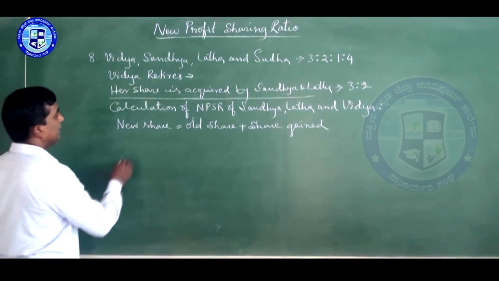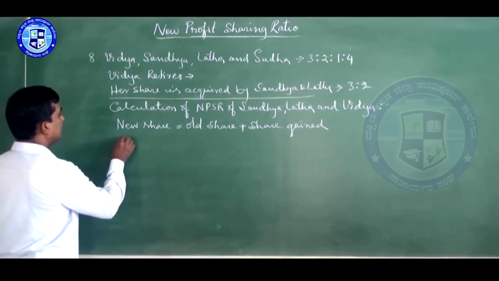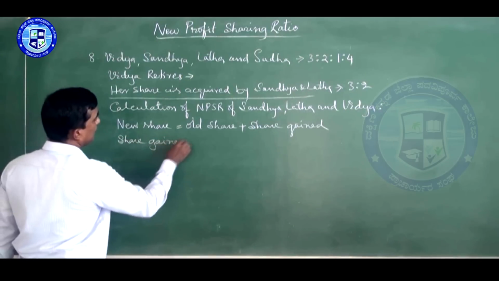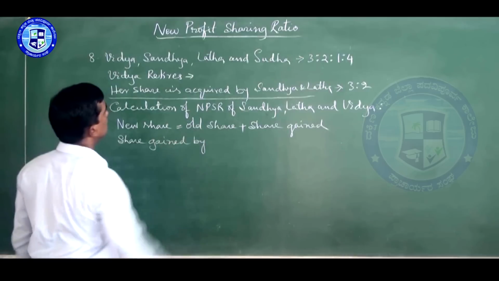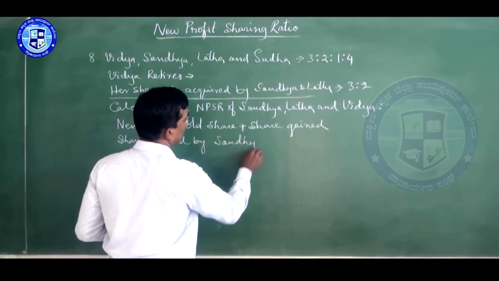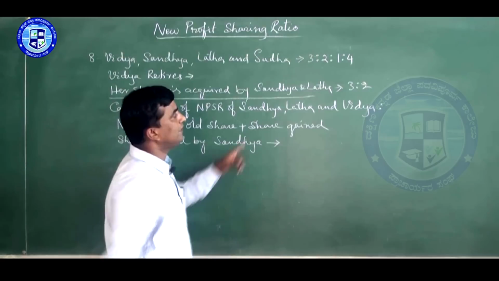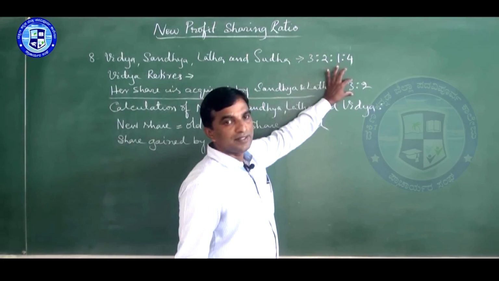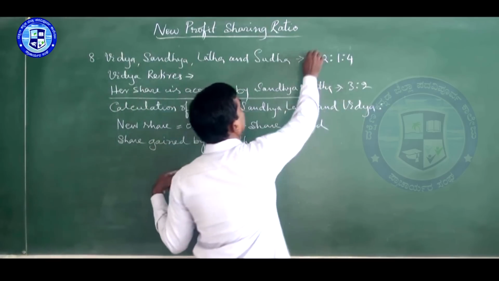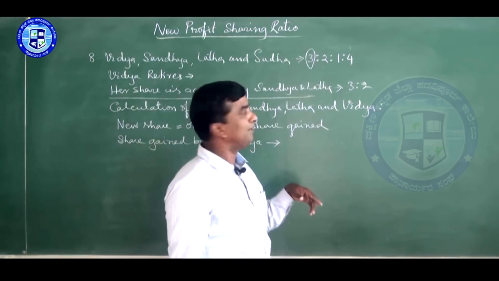Now let us start. First we will find out share gained by Sandhya. Sandhya gains 3/5 of Lata's share. Lata's share is this one, 3/10.